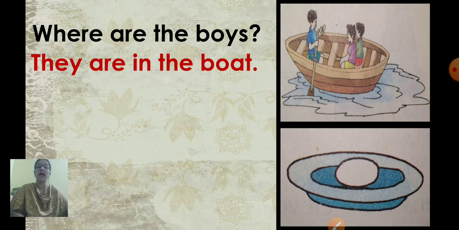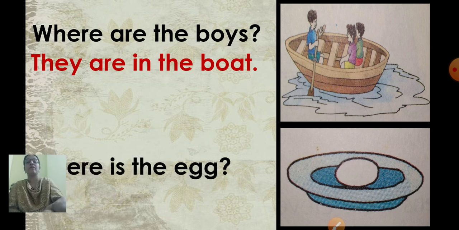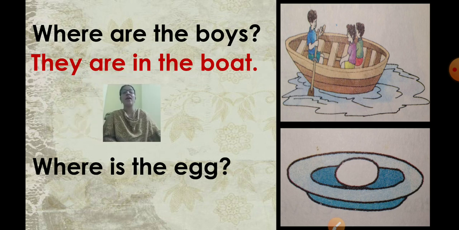Now there is only one egg. Now what is the question? Where is the egg? Now we have to write the position of the egg.